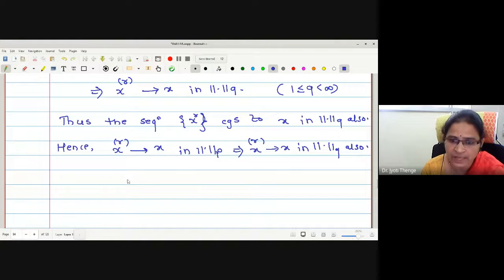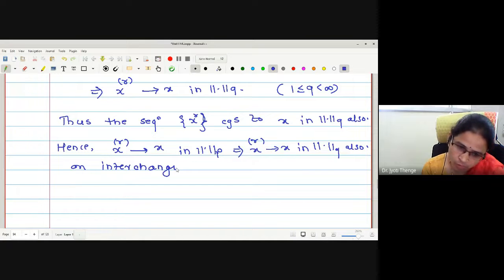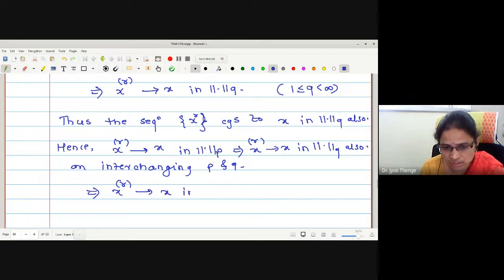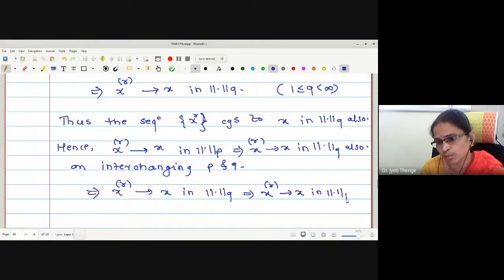Now if I interchange P and Q, what will happen? On interchanging, XR converges to X in norm Q implies XR converges to X in norm P. Correct?